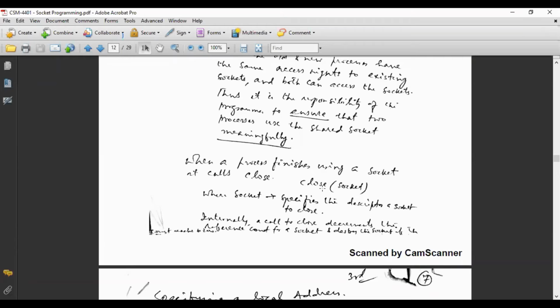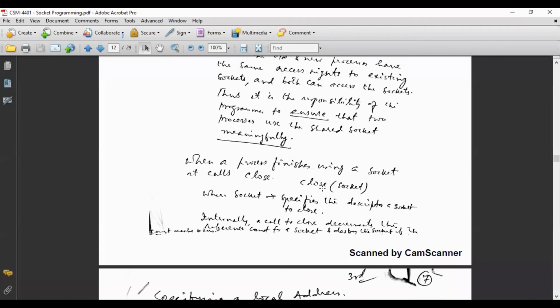If you keep it open, somebody may come and tea may be poured on it and the book will be spoiled. Similarly, this kind of thing may happen if you keep sockets open all the time. Any other program may misuse these sockets and hack your system, or anything may happen. So for that, you will have to close.